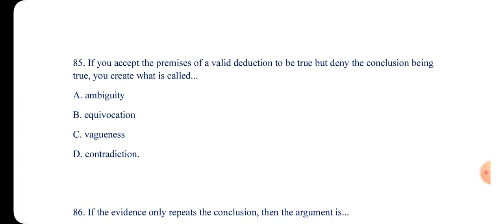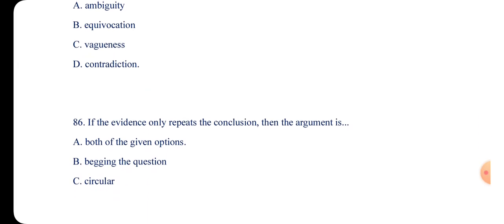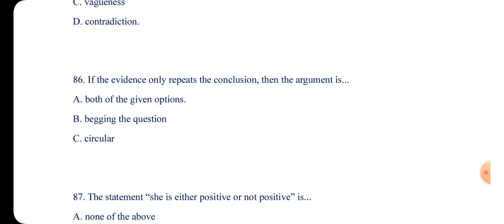Number 85. If you accept the premises of a valid deduction to be true but deny the conclusion being true, it creates what? Contradiction, right? The answer is contradiction, not ambiguity, not equivocation or vagueness. Number 86. If the evidence only repeats the conclusion, the argument is what?